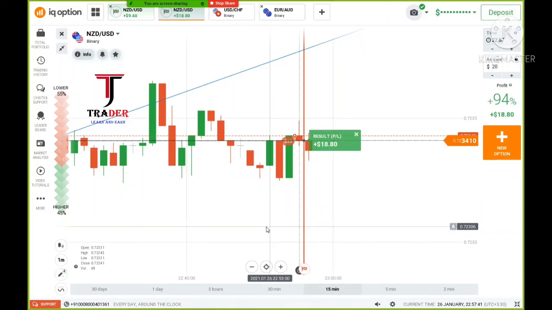When you sit for 1 hour, take one trade in that hour. Always keep watching the market for 20 to 30 minutes. If you wait, you will properly understand which trade you can take and which trade will give you a profit. So always try to have that type of maturity.